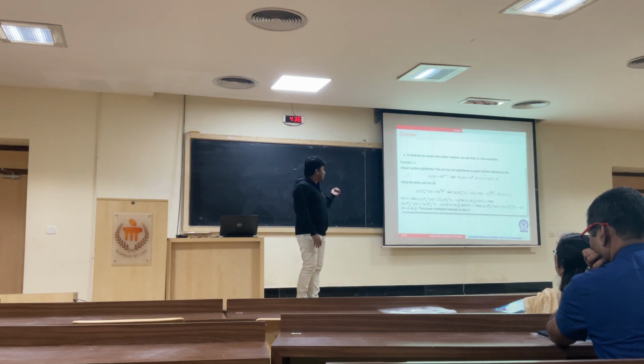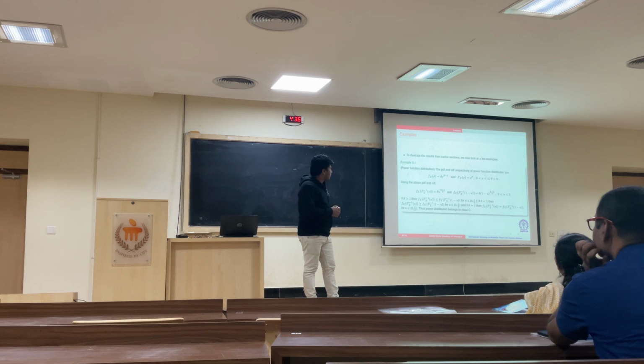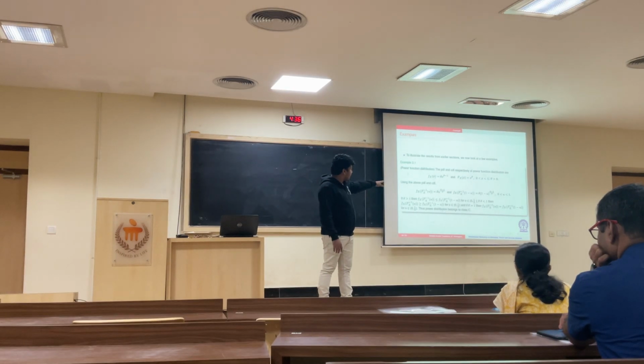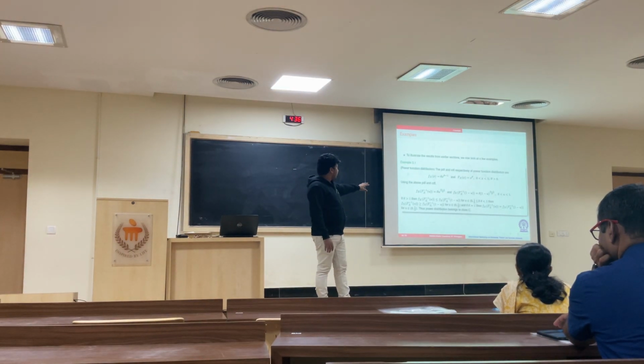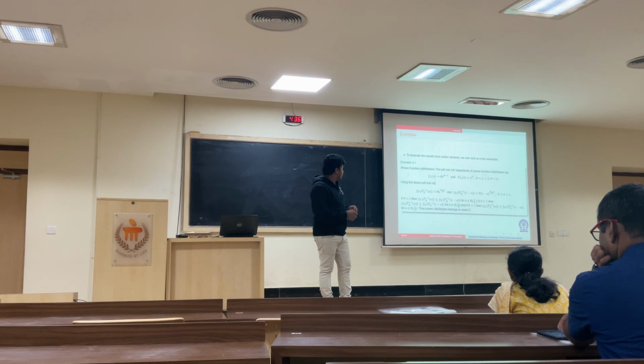For example, the first example is the power function distribution. The PDF is f(x) = theta x^(theta-1) and the CDF is F(x) = x^theta. If we calculate f(F^-1(u)), it is theta u to the appropriate power, and similarly f(F^-1(1-u)). So when can we say this is symmetric? If theta is equal to 1, then this reduces to a symmetric distribution, and this obviously belongs to class C. So we are just verifying.